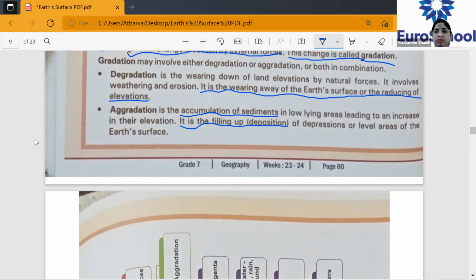What is degradation? Ma'am, degradation is the wearing down of land elevation. Reduction of elevations. Yes. And what is aggradation? Ma'am, it is the accumulation of sediments and the filling up of low-lying areas, leading to an increase in the elevation of areas of the Earth's surface. Understood the difference between the two? Yes, ma'am. Okay, let's go further.